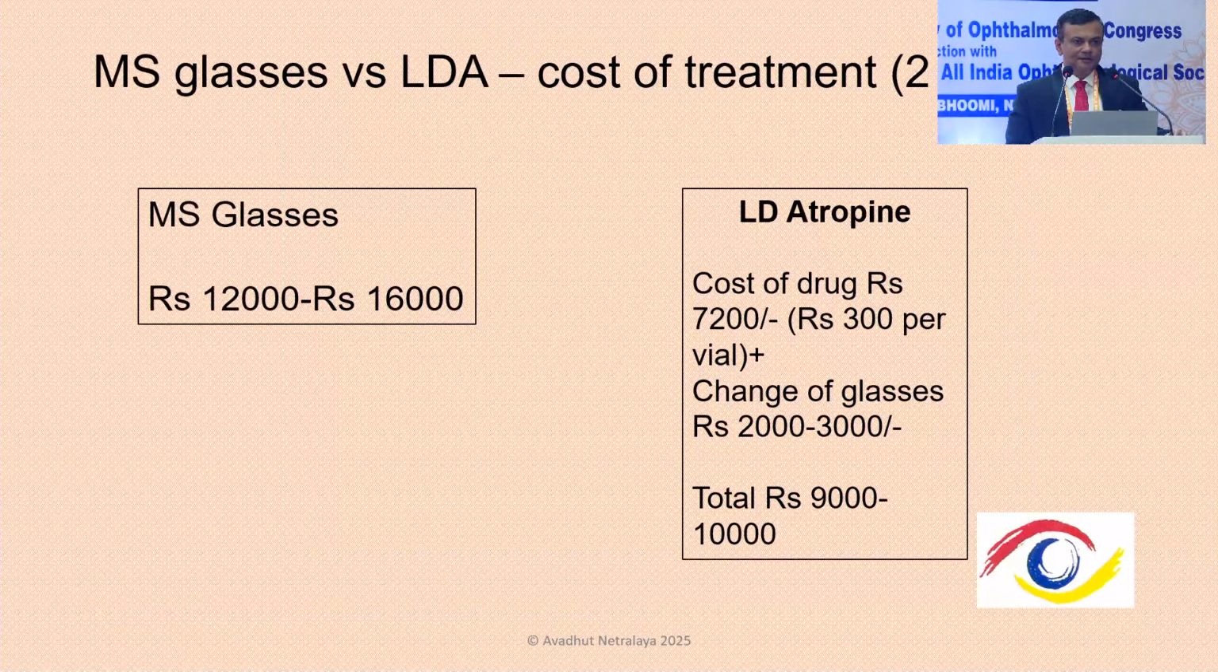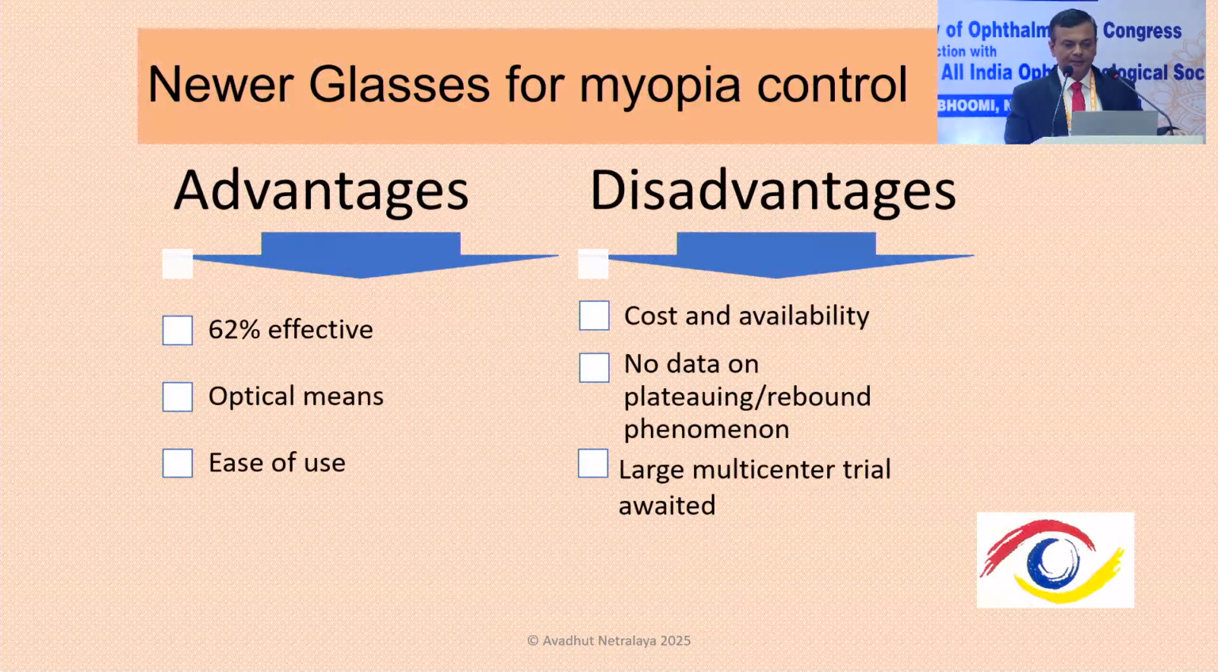Coming to the cost factor, because India is a cost effective market, if you compare the diluted atropine versus multiple segment glasses, at the end of 2 or 3 years, the cost of therapy is not different. But yes, definitely low dose atropine is cheaper than the glasses.